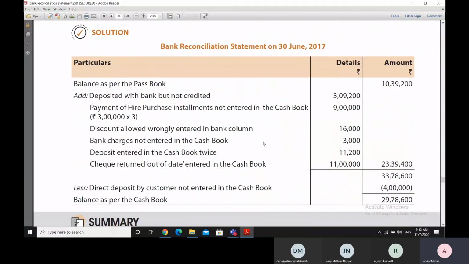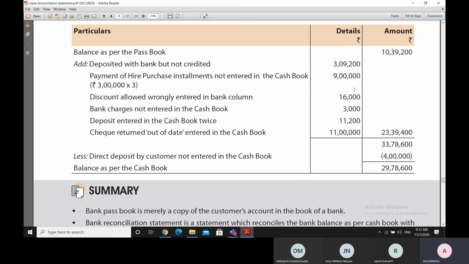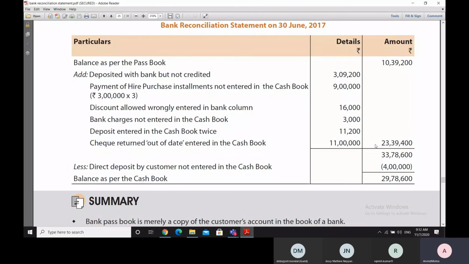So due to this 11 lakh debit in the bank statement, our bank statement balance is lesser than the cash book balance, and therefore we are adding this amount of 11 lakh rupees while moving from the passbook to the cash book, because the cash book balance is more than the passbook. So we add this amount of 11 lakh rupees, and we come to a figure of 23 lakh 39,400.